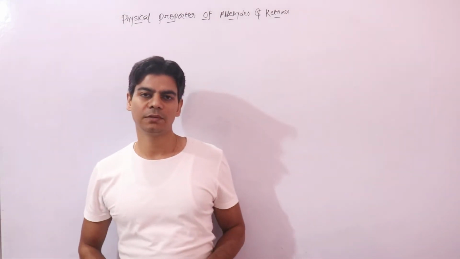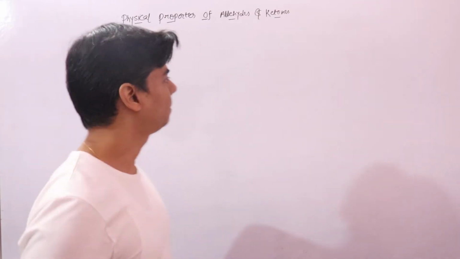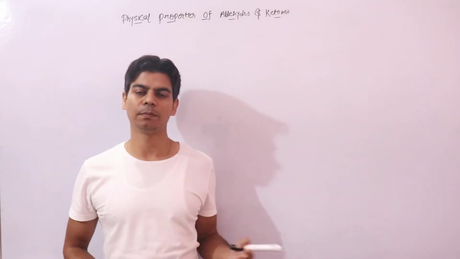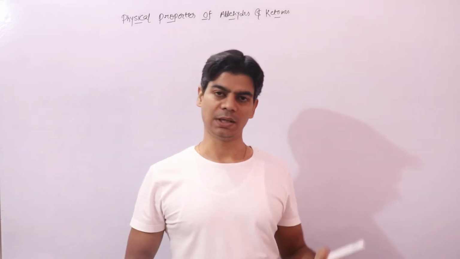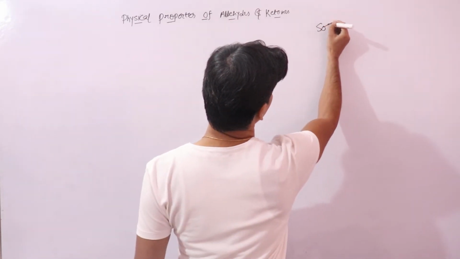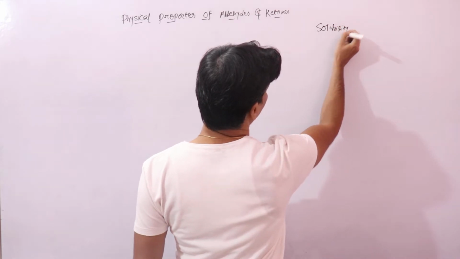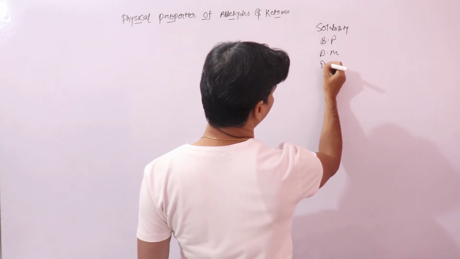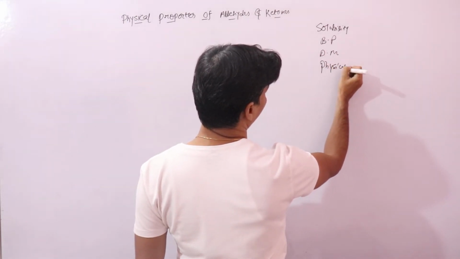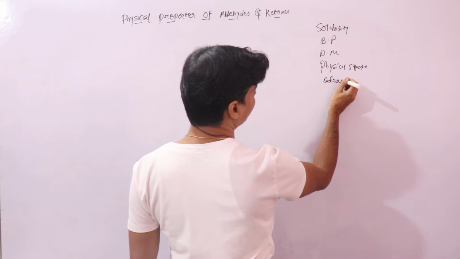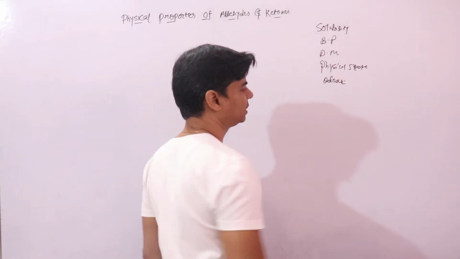In today's class, we will look at the physical properties of aldehydes and ketones. We have been doing physical properties before also. We have done physical properties of haloalkanes, haloarenes, alcohols. So whenever we talk about physical properties, we are talking about solubility, boiling point, dipole moment. Then we talk about the physical state, and we also look at the odor. These all come under physical properties.